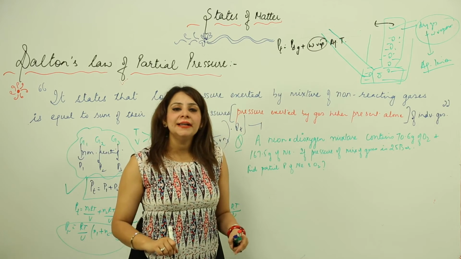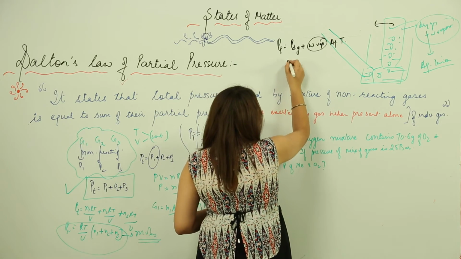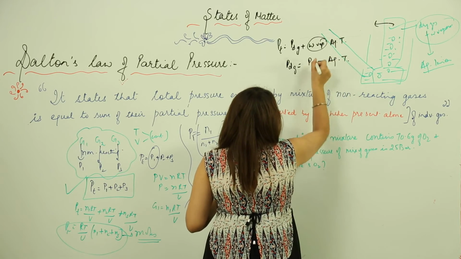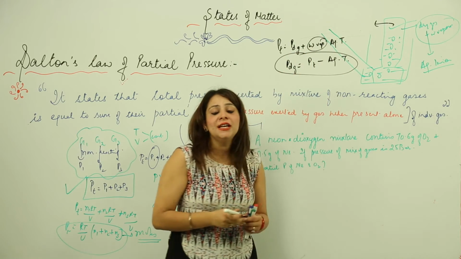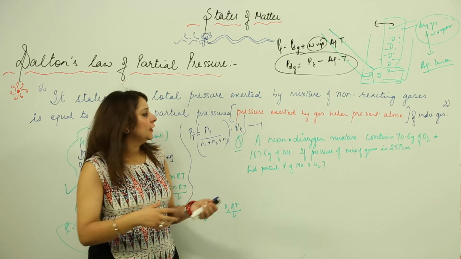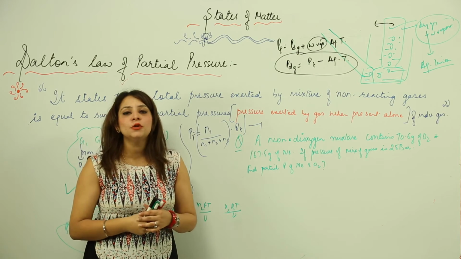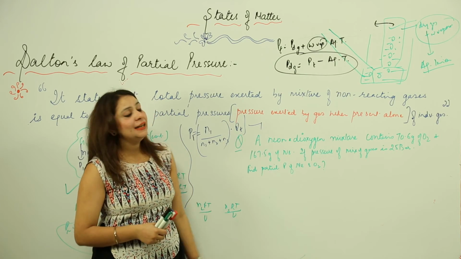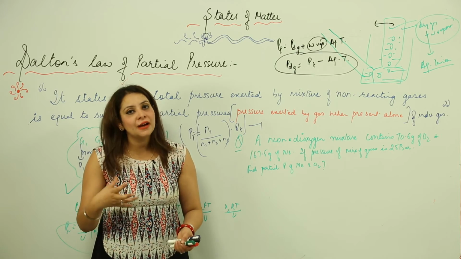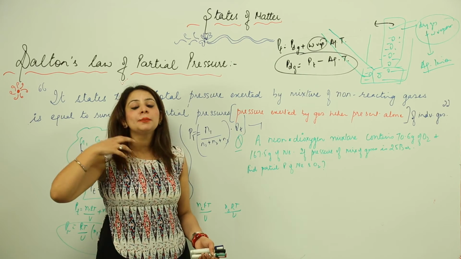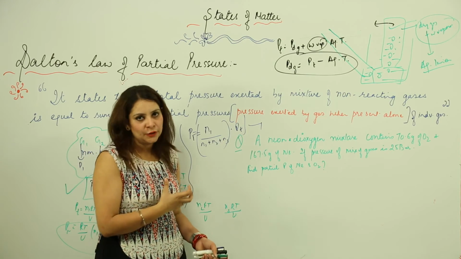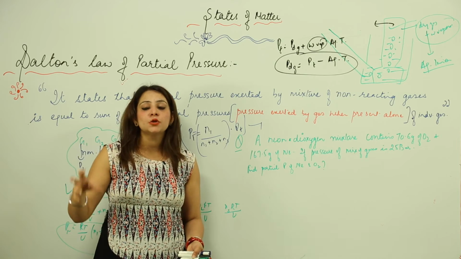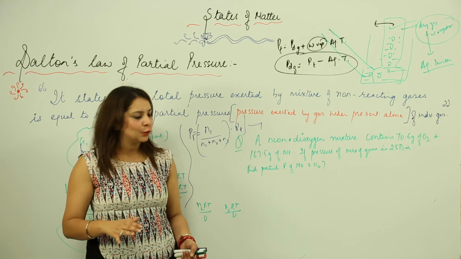So when we need to find the pressure for the dry gas, we can easily do that by just subtracting aqueous tension from the total pressure. So these are the two applications based on Dalton's law. One is that you can express the partial pressure in terms of the mole fraction, and second is that you can know the pressure for the dry gas, by just subtracting the aqueous tension from the total pressure. And what is aqueous tension? The pressure exerted by the gas when it is saturated with water vapor.